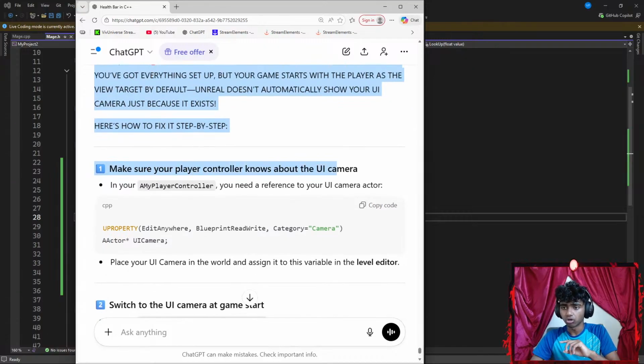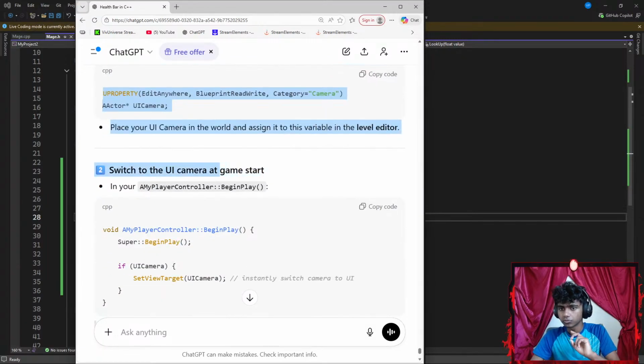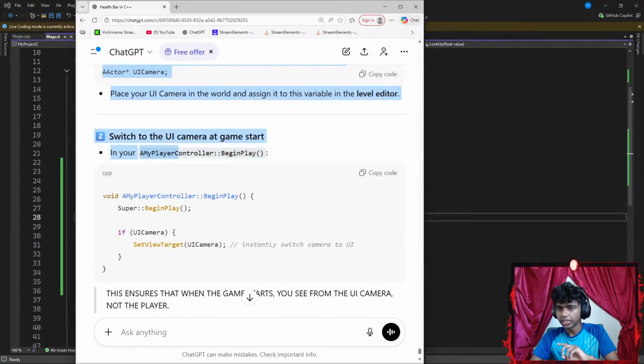Make sure your player controller knows about the UI camera. In your My Player controller, you need a reference to your UI actor. Okay, UPROPERTY, EditAnywhere, BlueprintReadOnly, category. Okay, switch to the UI camera as the game starts. In my Begin Play, set view target to the UI camera.